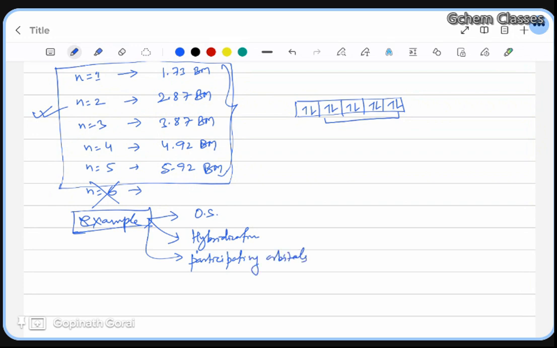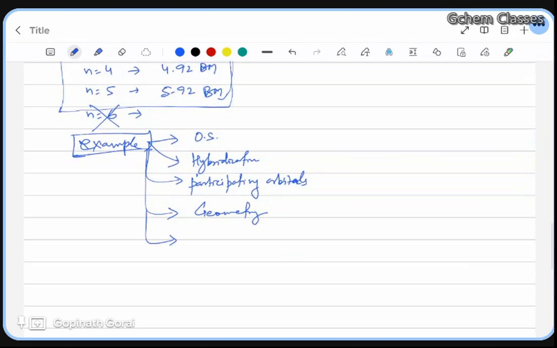If you keep doing all this exercise for each question, everything is getting revised in one place, right? After participating orbitals, you need to find the geometry. After geometry, you need to find the number of unpaired electrons, the n value. Then you need to find whether it's paramagnetic or diamagnetic. Then you need to find the Bohr magneton value, or mu effective. What is the mu effective value?